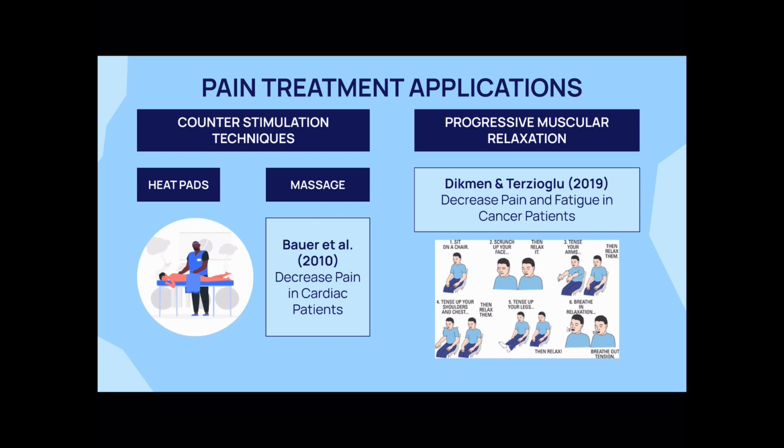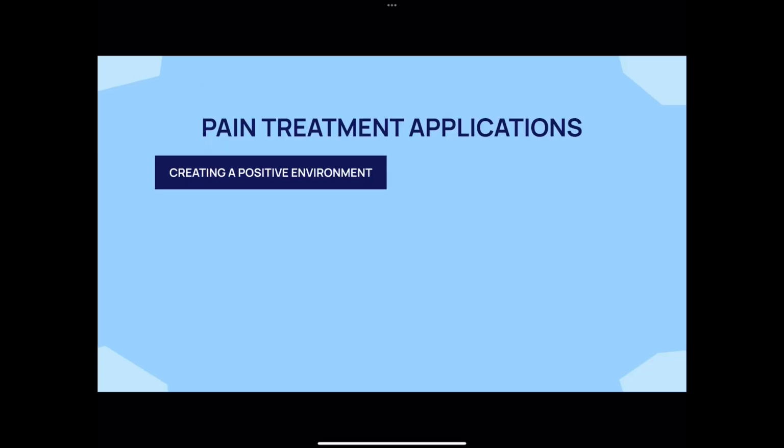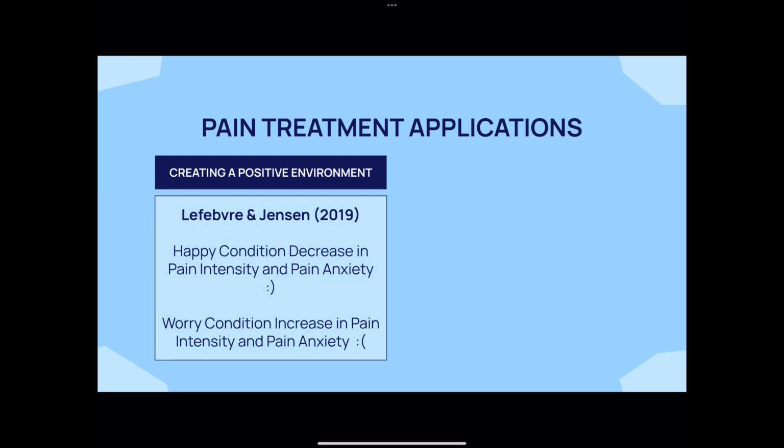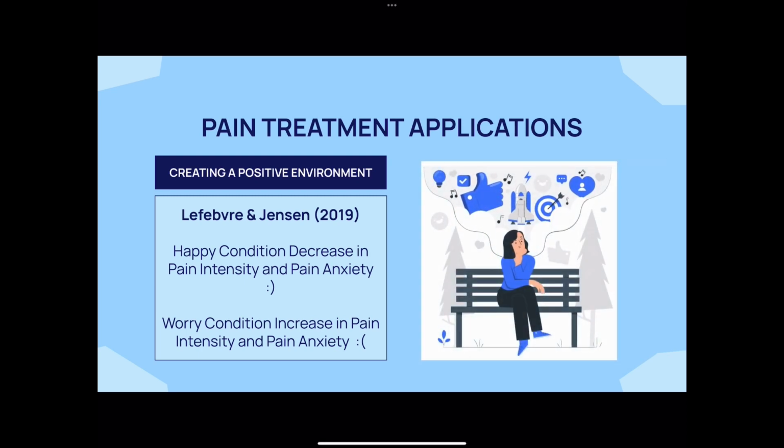cancer patients undergoing chemotherapy. Additionally, we could also manage pain levels by applying new meaning to the pain we are experiencing, or by creating an environment where we can focus mentally on something else. In Lefebvre and Jensen's 2019 study, they observed that when patients were put in a happy and more positive environment, they reported lower pain intensity and decreased anxiety about pain than those that were in the worried and negative condition. Thus, perhaps in moments where we feel pain, trying to have a positive outlook or taking steps to do an activity that makes you feel happy will in fact help you to decrease the pain you are experiencing.